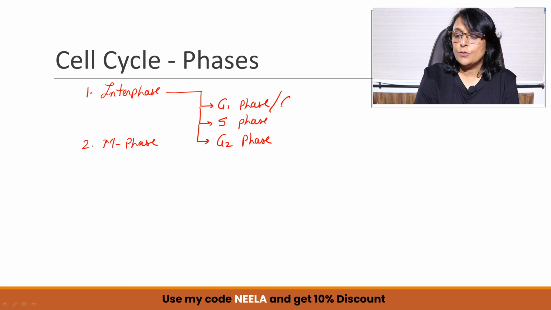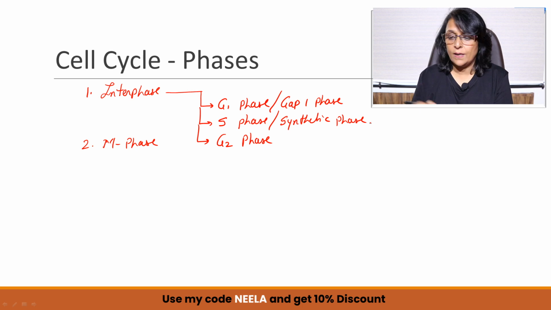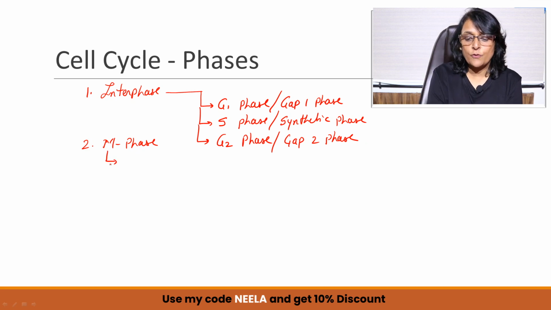G1 is also known as gap 1 phase. G here stands for gap. S stands for synthetic phase. Something is going to be synthesized here. And what is that something? It is going to be the DNA. And G2 is gap 2. So this is interphase. It is very long. M phase, M stands for multiplication.